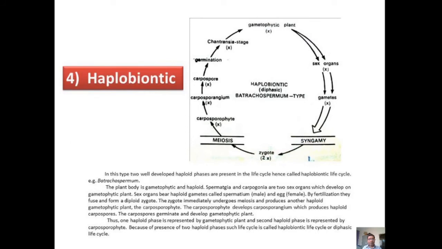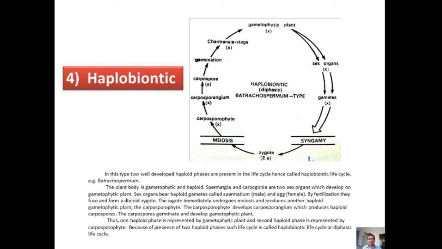The fourth is the haplobiontic type, in which two well developed haploid phases are present in the life cycle. An example of the haplobiontic life cycle is present in the alga Batrachospermum. The plant body is gametophytic and haploid. Spermatangia and carpogonia are two sex organs which develop on the gametophytic plant.